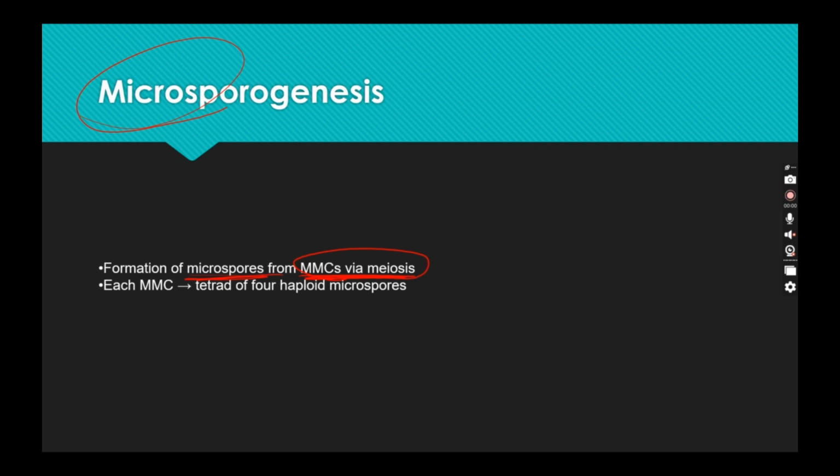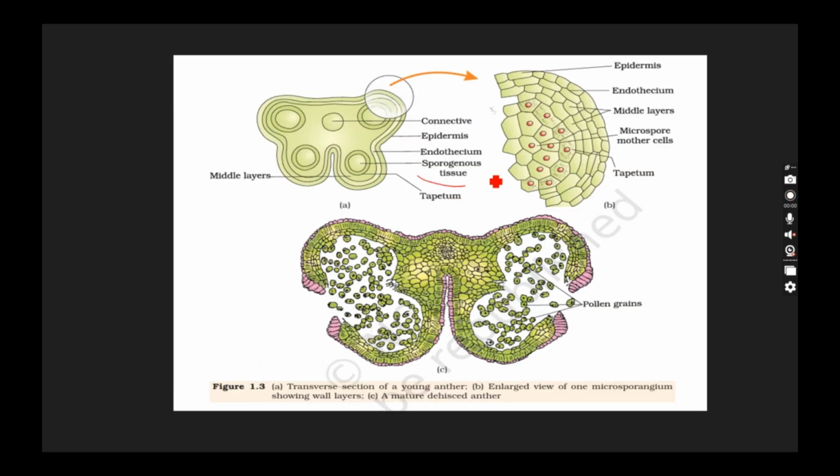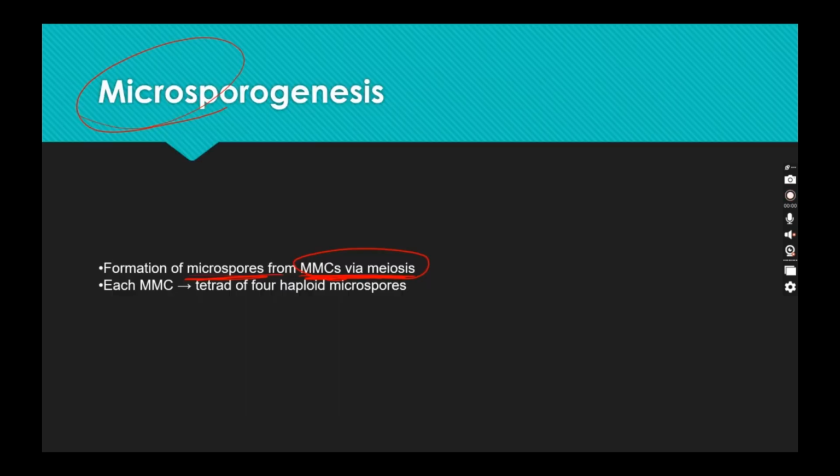I told you that it contains the sporogenous tissue. Now, the cell of this sporogenous tissue is known as the microspore mother cell. What is it called? The cell of the sporogenous tissue is called the microspore mother cell. Now, what does it do? It does meiosis. We all know what meiosis is, and it leads to the formation of a tetrad of four cells.